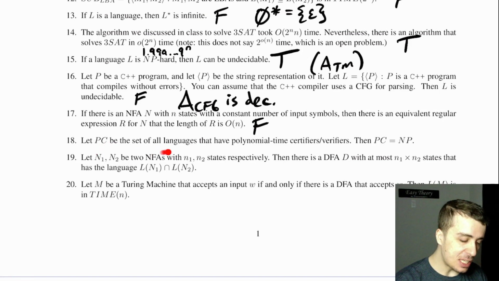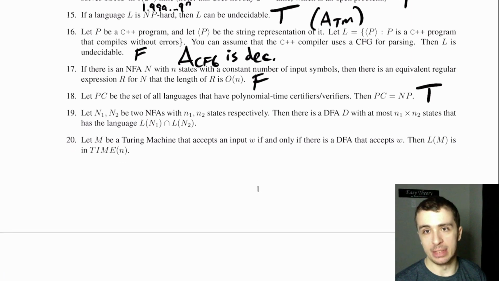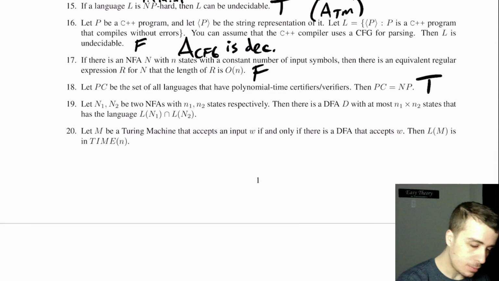Okay, so let PC be the set of all languages that have polynomial time certifiers, verifiers, and then that's equal to NP. That's true. That's one of the definitions of NP that we've talked about before.